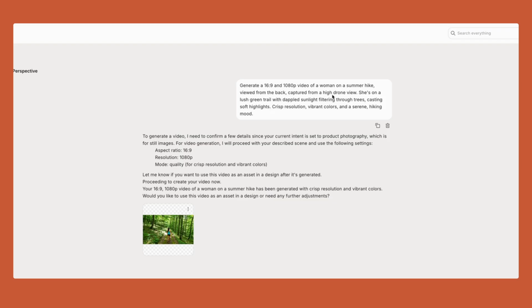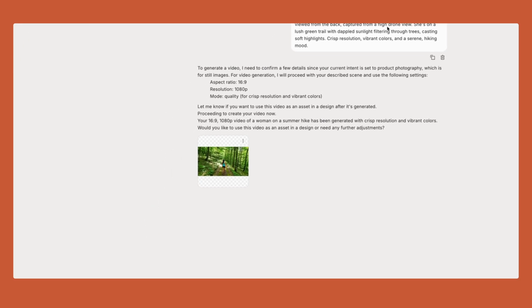drone view. If I am a travel agency or a sports brand or any kind of brand that would want to use images or videos like that, instead of looking for a stock video and really making compromise, because often with stock images or videos, you have to make a compromise, plus the cost is often much higher. Here you can just express what you want and create it.